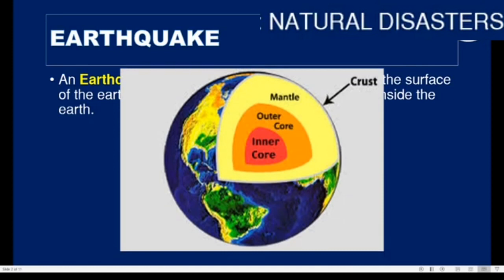The inner two layers, the inner core and outer core, are very hot. Our Earth also has tectonic plates, and these tectonic plates are in constant motion. The movement of these tectonic plates is driven by heat within the Earth.